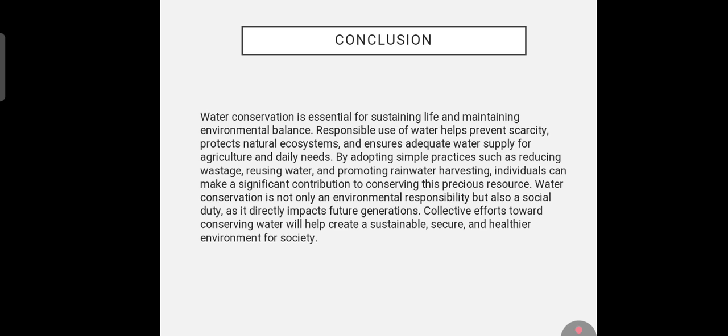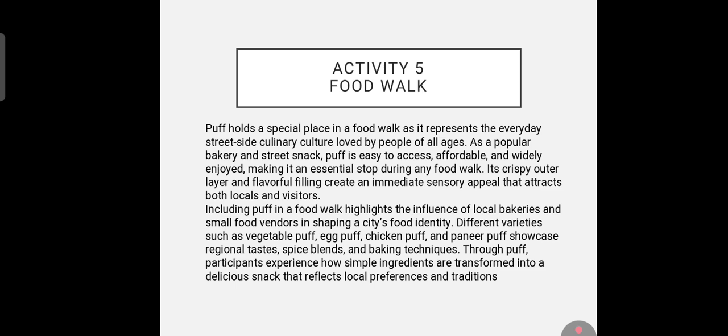Water conservation is not only an environmental responsibility but also a social duty, as it directly impacts future generations. Collective efforts towards conserving water will help create a sustainable, secure, and healthier environment for society.